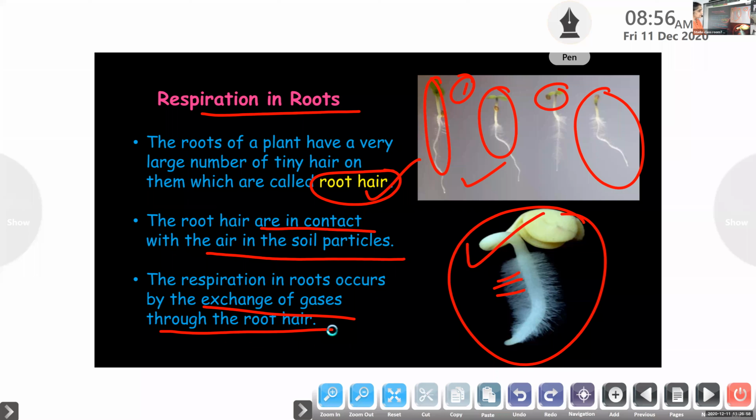Children, can you see it? Yes, ma'am. So respiration in roots. See, roots also are respiring. Here in the second picture, the picture that is down, you can see a root from the seed. You learned about germination. From the seed, I showed different stages of respiration in the first picture. So you can see from the seed, first what is growing out from the seed.